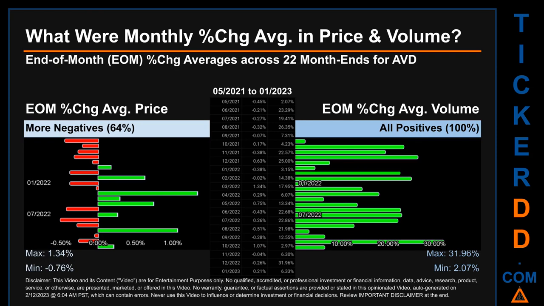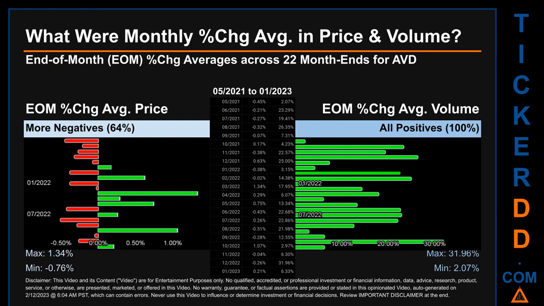What were end-of-month percentage change averages in price and volume for AVD? The monthly average of percentage change, in price and in volume, were calculated for each of the 22 month ends. That calculation took daily percentage changes and averaged them for each given month. If a month end came out negative, then it means that the month summarily saw a negative change.